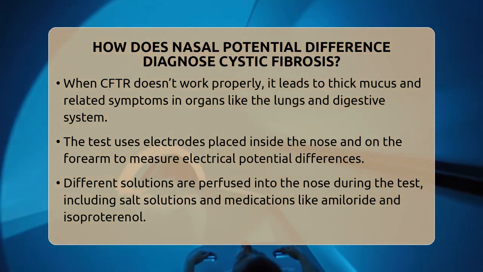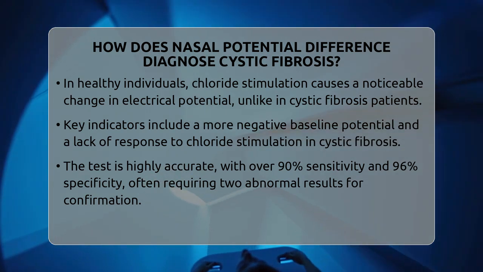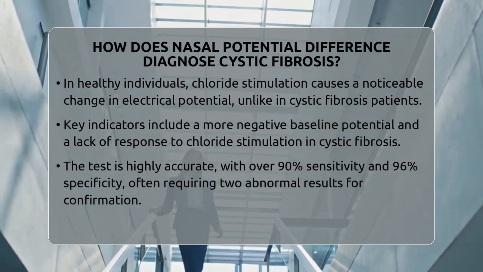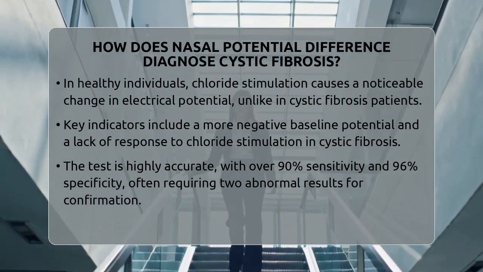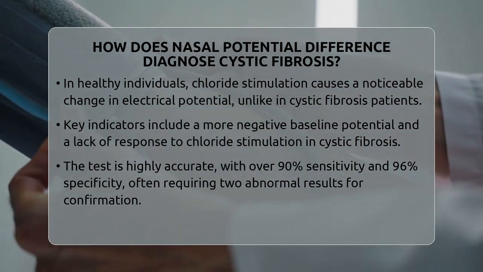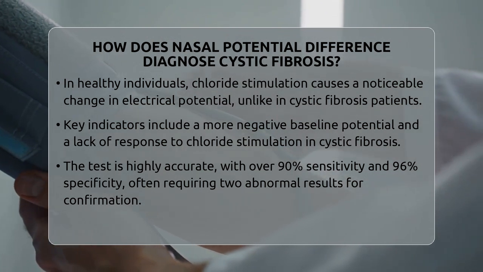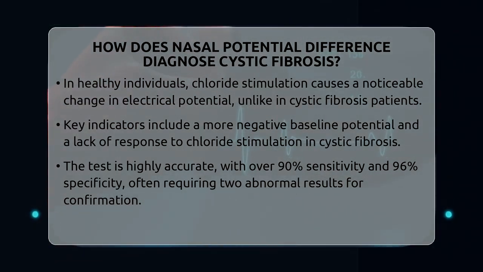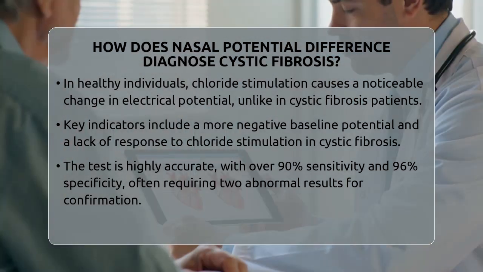When interpreting the results, doctors look for three key signs. First, the baseline potential difference tends to be more negative in cystic fibrosis patients, usually around -51 millivolts, compared to about -15 millivolts in healthy people. A reading less than -40 millivolts is considered abnormal.